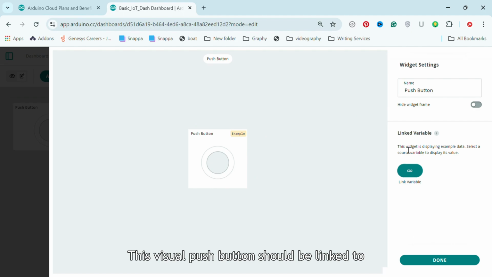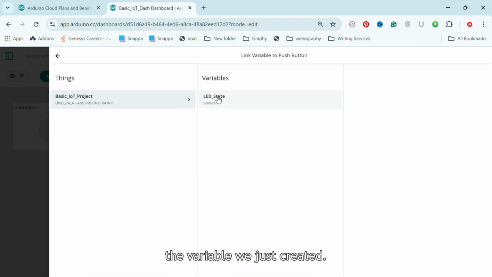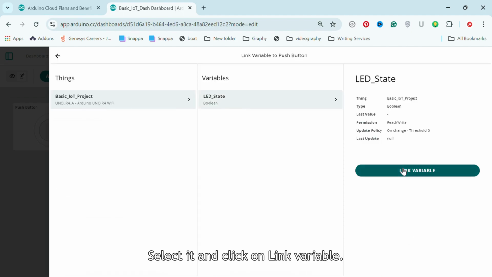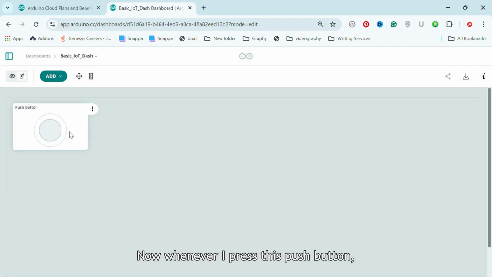This visual push button should be linked to the variable we just created. Select it and click on Link Variable. Now whenever I press this push button, the value of the cloud variable should change. But nothing will happen because we still need to program our board for this to work.